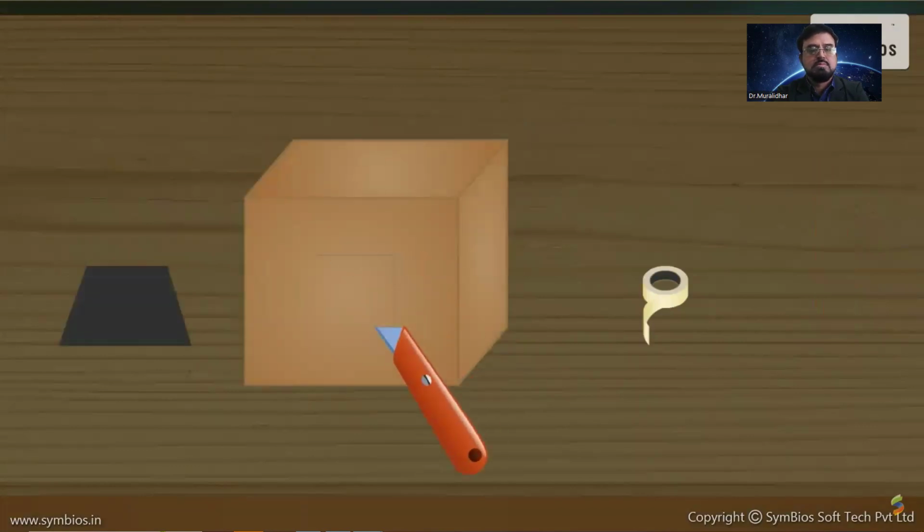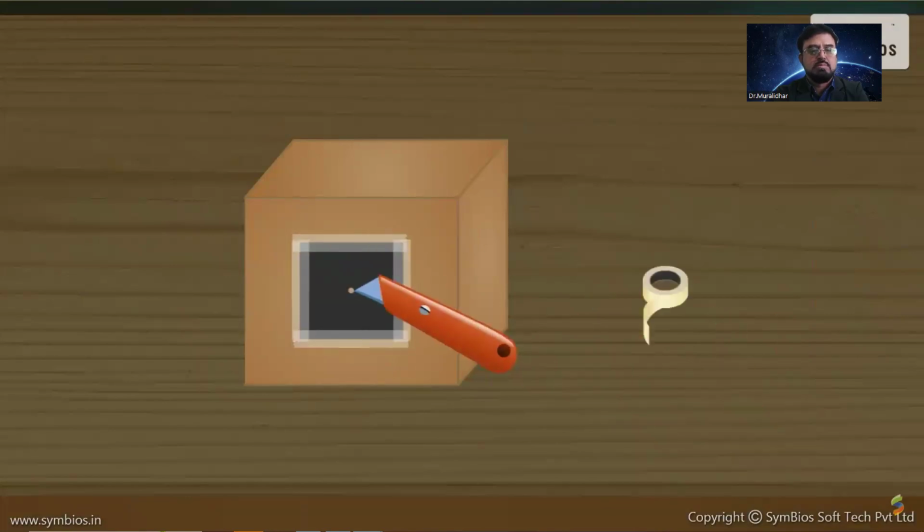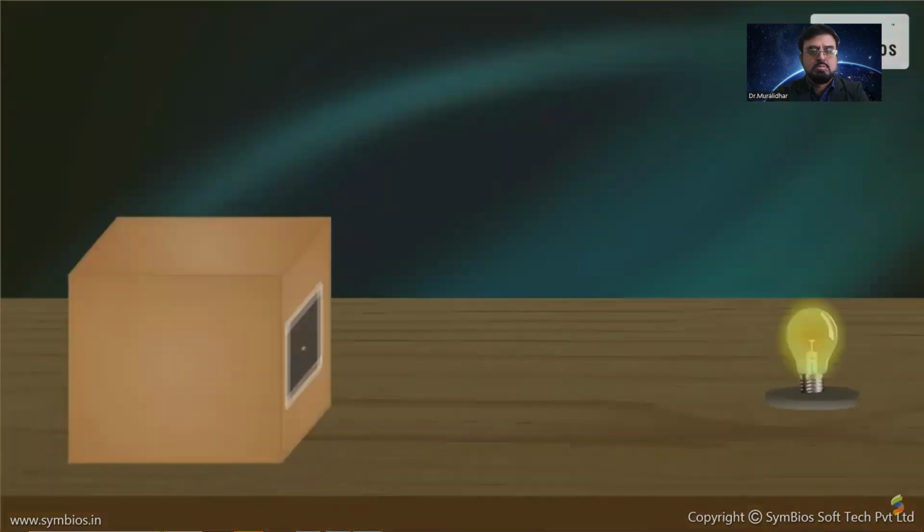Cut a small square at the center of the closed end on the opposite side of the box and then paste a piece of black paper to cover this cut area. Make a small hole in the paper. Now, light is able to enter the box through the small hole. Focus your camera towards an object. Image of an object falls on the tracing paper screen.